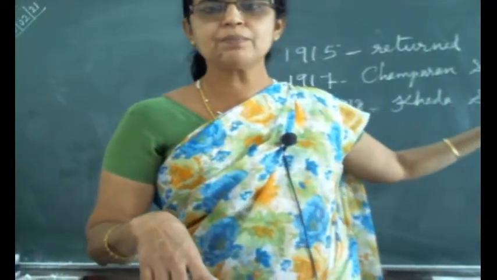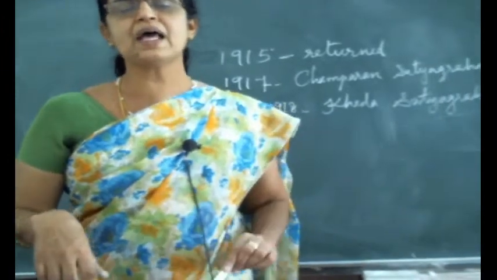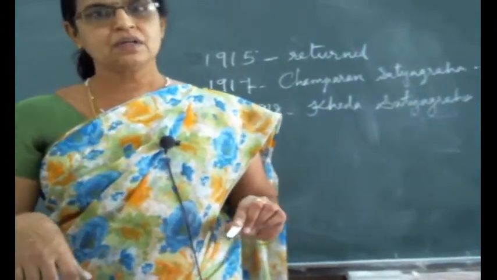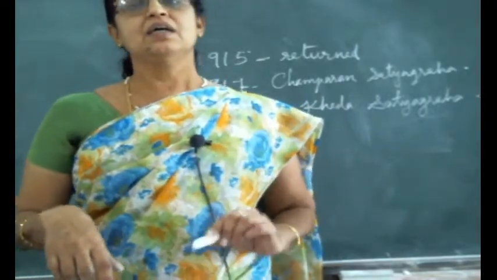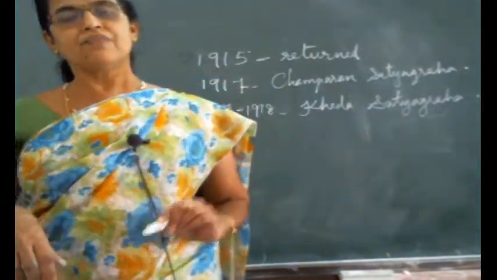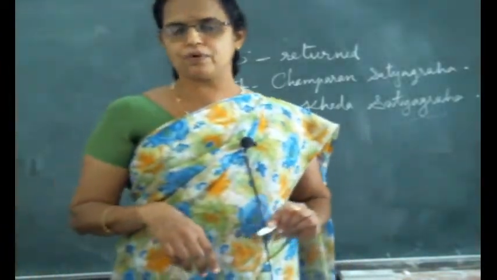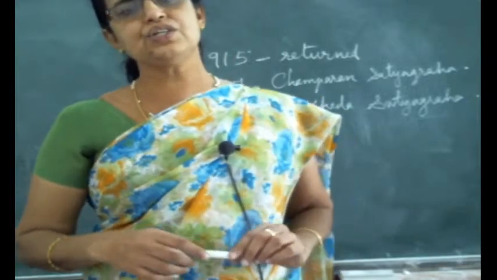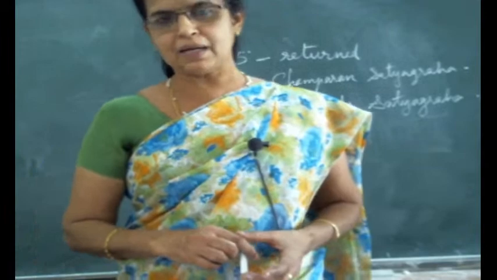The Britishers compelled the farmers to give tax, but the farmers rejected because they were affected by famine and drought, and agricultural production was not proper, not fair. So in such a condition, poor farmers were not able to pay the tax that the Britishers demanded.